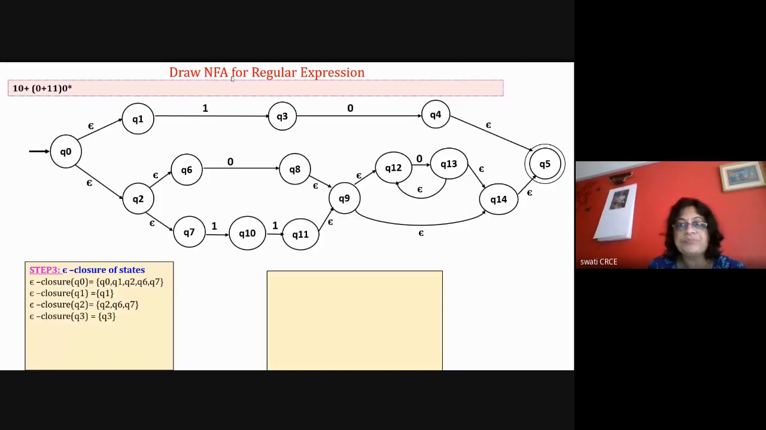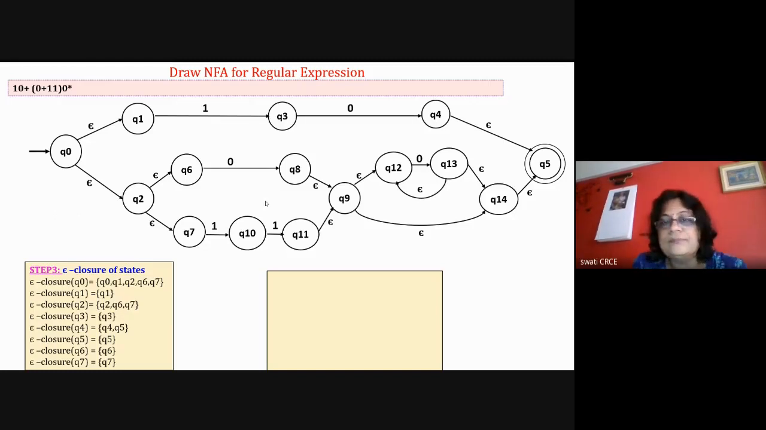Then Q3 is easy. Q3 is only Q3. Q4 is Q4, Q5. Then Q5 is only Q5. Q6 is only Q6. Q7 is only Q7. Q8 is Q8, and now you tell me about Q8. Epsilon closure of Q8. No. Look at the diagram carefully. These are wrong answers. See all the states which are reachable from Q8 with epsilon.